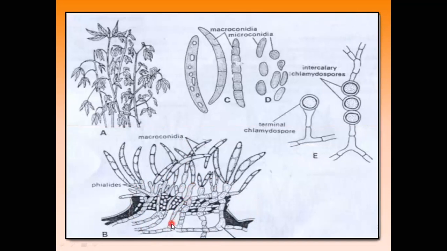At the tip of the spore-bearing hyphae, spores are generally produced.